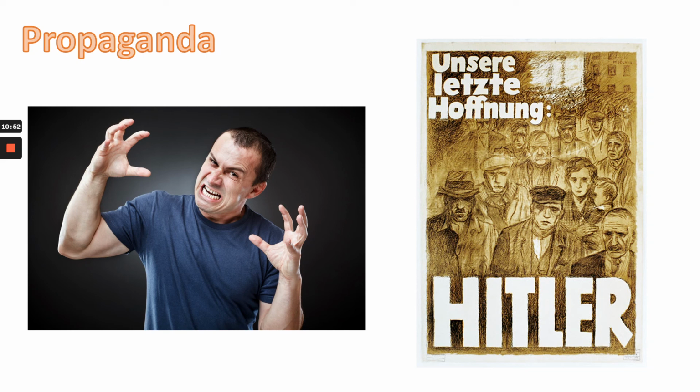Very simple messaging. Which just attracted lots and lots of supporters during this period of time, which meant that their support rose massively from just 12 seats in 1928 to 1932, where they actually had 230 seats in Parliament. This is a crazy increase. Not yet a majority, because you need over 300 for a majority, but a sign that the Nazis were the most popular party in the country at this point, and also a sign that their success in this simple messaging and propaganda was really working.